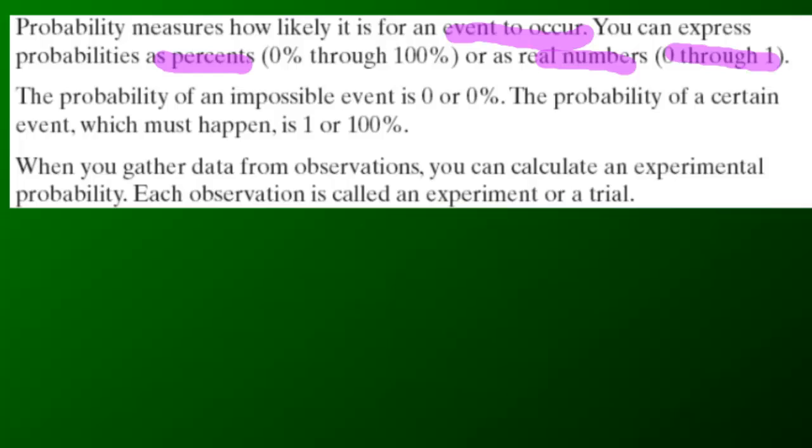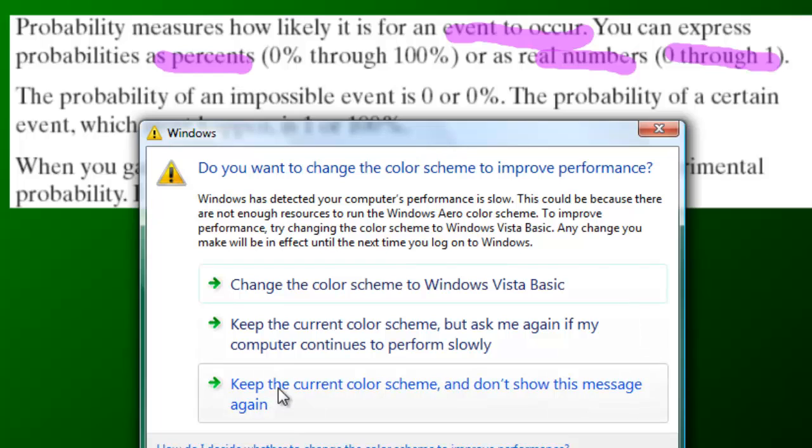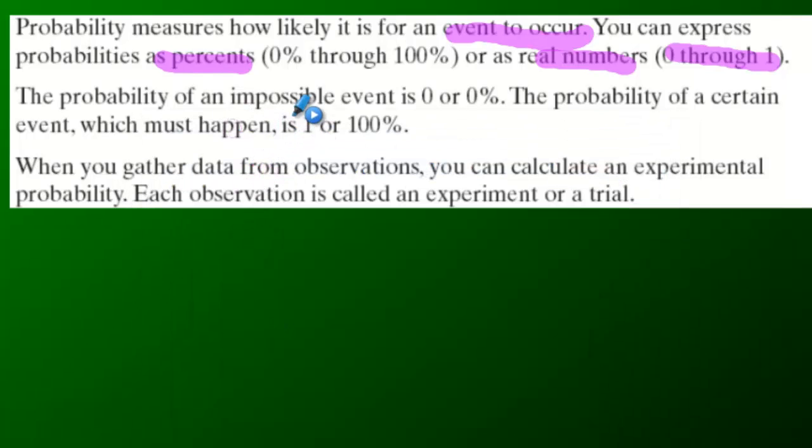But we can write these as percents or as fractions or numbers between 0 and 1. Now, the probability that this event must happen is going to be 100%. So if there's a 100% chance of rain, it's definitely going to happen. The probability of an impossible event would be 0. No chance of rain today would be 0%. So you can see that lines up with our numbers between 0 and 1.